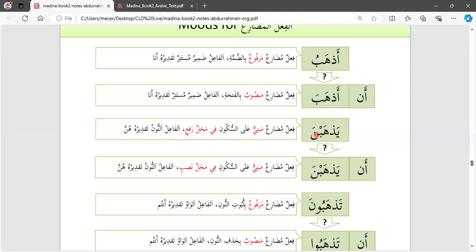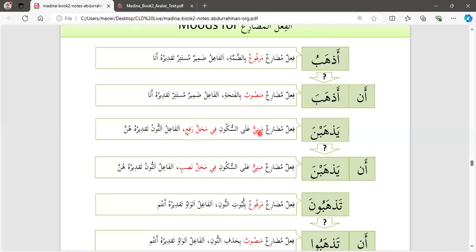Yadhabna, yadhabna. Here it is yadhabna, fi'l mudari mabni ala sukun fi mahal raf'. Okay, let's have a quick analysis on this. This is fi'l mudari, a present tense verb, and it's mabni.